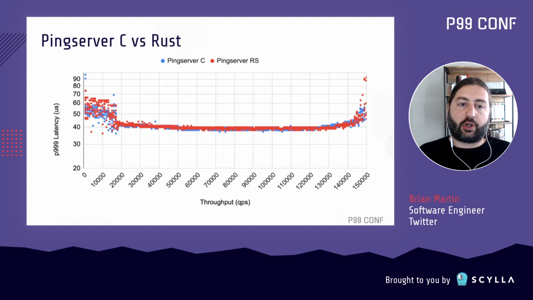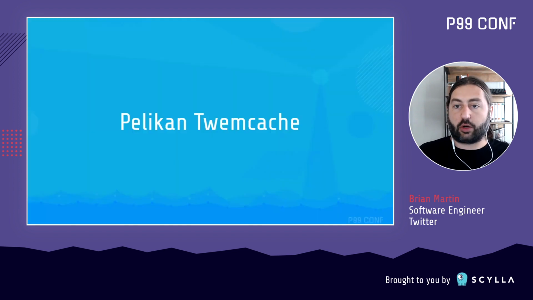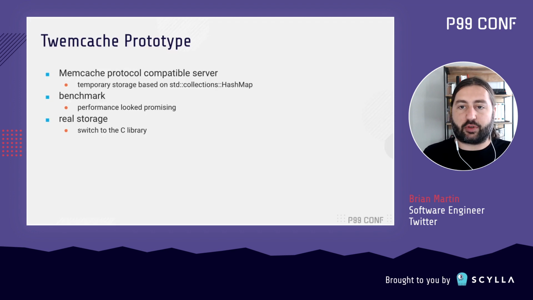So the next step is to work on Pelikan Twemcache, which is our Memcached fork within the Pelikan project. Since Twemcache is a Memcached protocol compatible server, we have a lot more complex of a protocol to work on. So I wanted to use a temporary storage library, and I basically just used the Rust standard library's hash map as a stand-in for the storage library. This allowed me to focus on the protocol parsing and handling, as well as the storage abstraction.